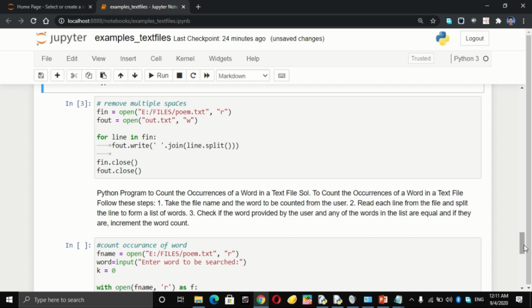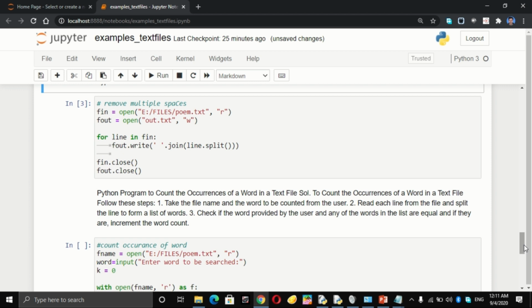Okay, so the method is very simple. What we are going to do, we are going to read a line. That line we are going to split. The splitting will ignore multiple spaces, and then we are going to join. And when we are joining, we will give the delimiter as a space character.